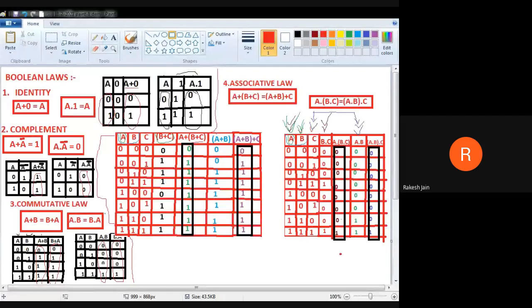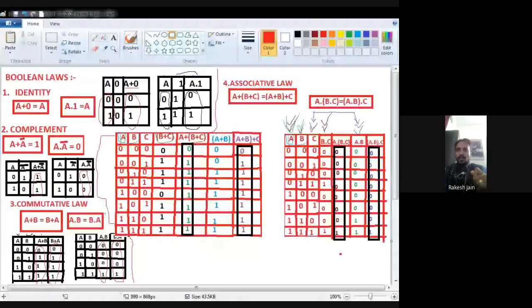Now A dot B is 1. So what is C? C is 0. Now in this case C is 0, because I find a 0, that's why once again it is 0. That's why 1 again it is 0. And wait, there is a dot red mark. Okay, so again we find, because C is 0, that's why 0. Now A dot B is 1, but what is C? C is also 1. No input is 0, so it is 1.